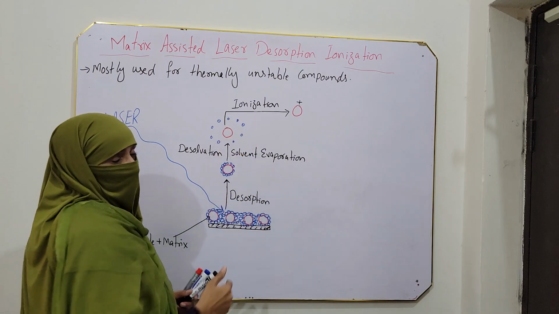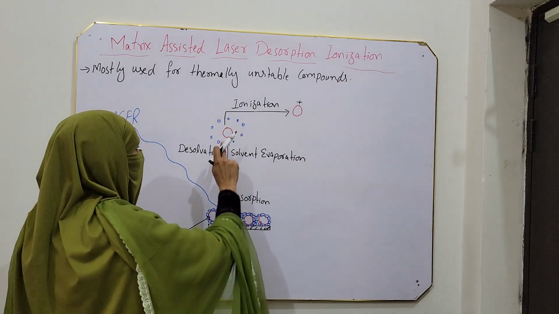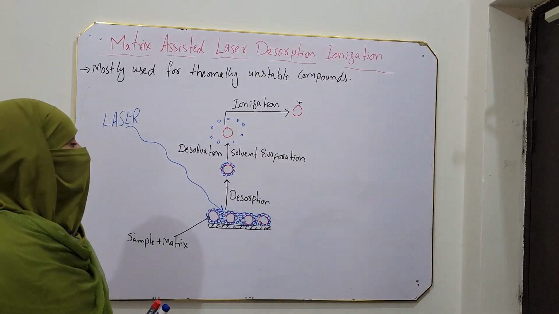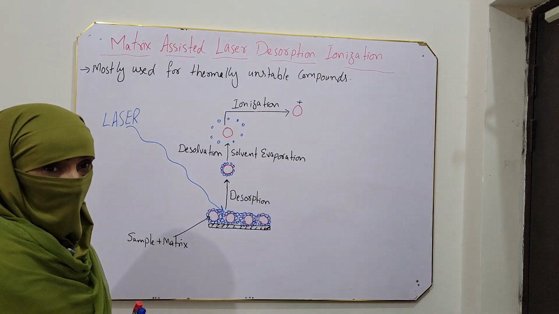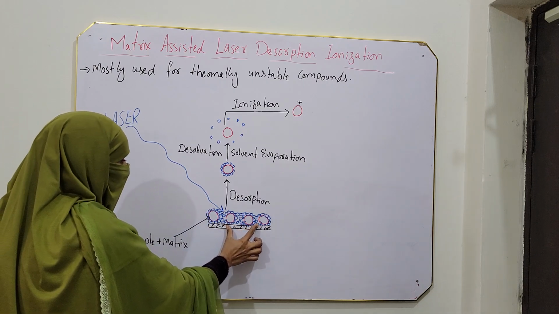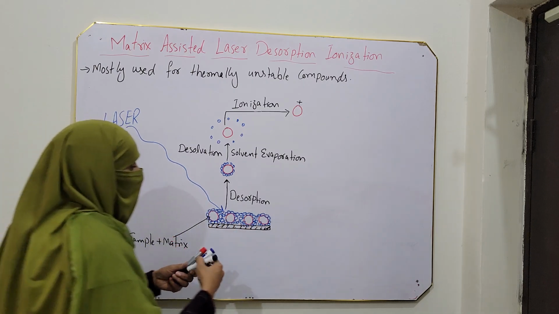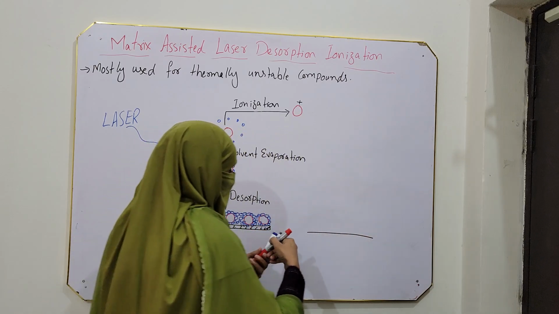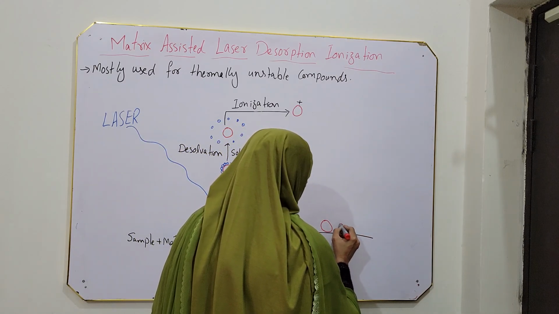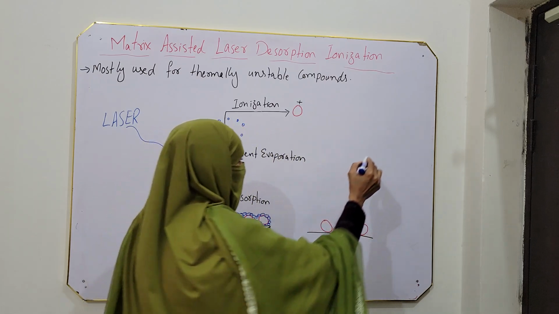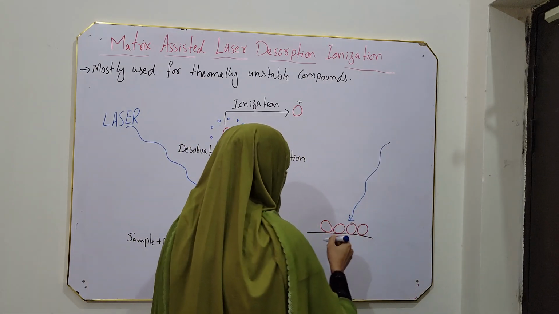Now the sample molecule still has energy, and by using this energy, ionization of our sample molecule occurs. Here no fragmentation of the sample occurs. Fragmentation of the sample occurs when the sample is not assisted with matrix, meaning only the sample is applied. We just apply the sample and bombard lasers on the sample.